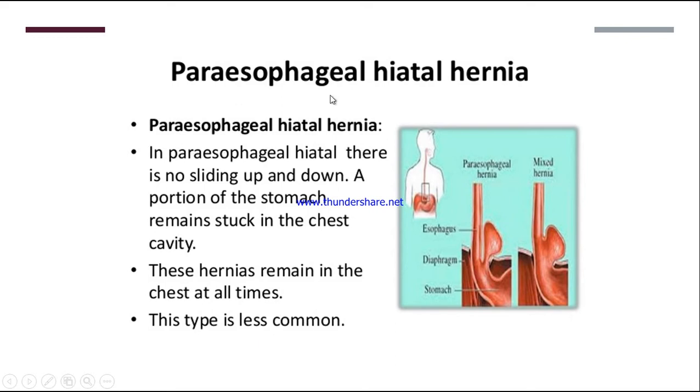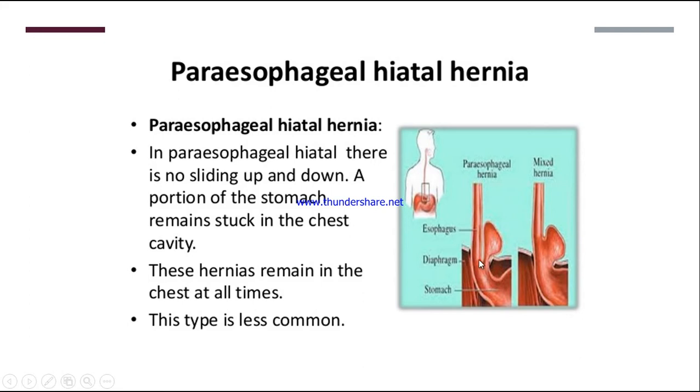तो in paraesophageal hiatal hernia, what happens is, you can see here, this is the esophagus, this is the diaphragm, and this is the stomach. So it is not sliding, it is not going into the esophagus. लेकिन यहाँ पे क्या हो जाता है, there is another opening. ठीक है, अलग से opening, abnormal opening in the diaphragm. And this upper portion of the stomach will try to protrude through that abnormal opening. ठीक है, so this is called paraesophageal hiatal hernia.